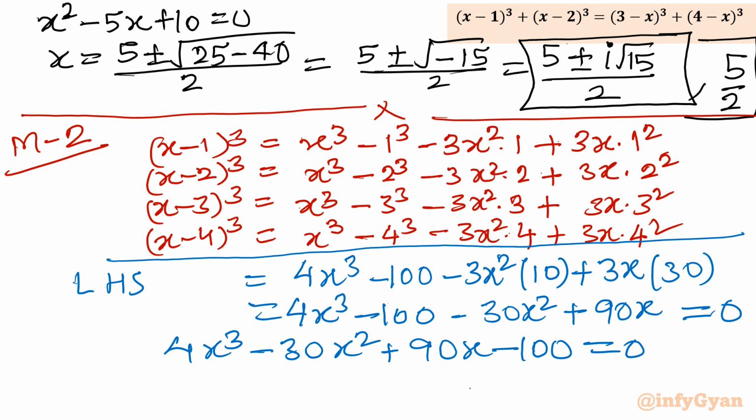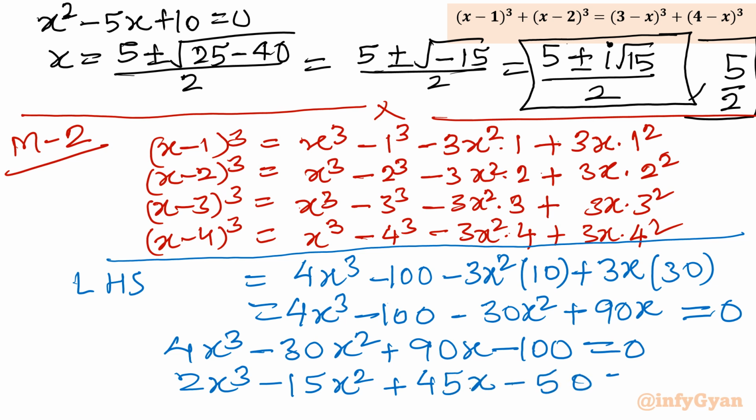This is our cubic equation. Now you can see we can divide by 2 easily. So the equation is 2x cube minus 15x square plus 45x minus 50 equal to 0.